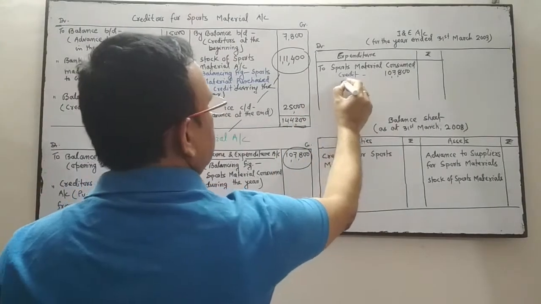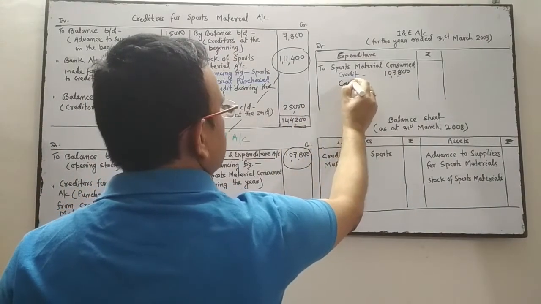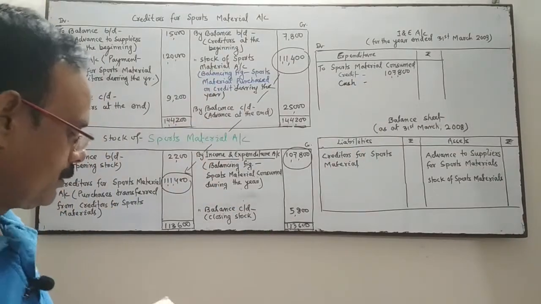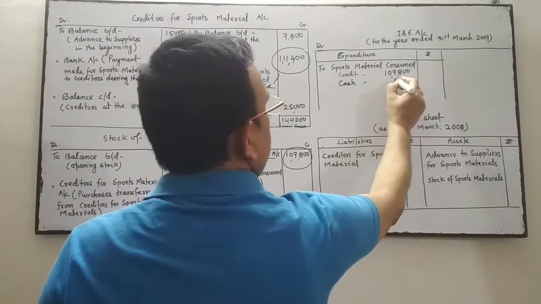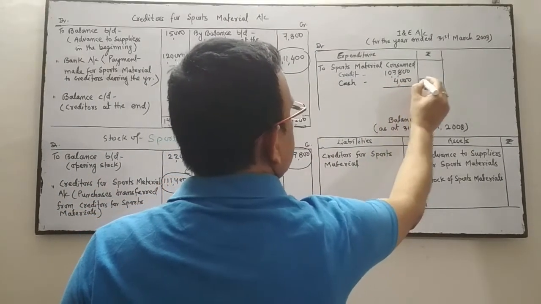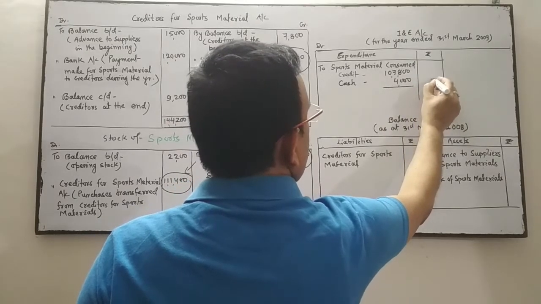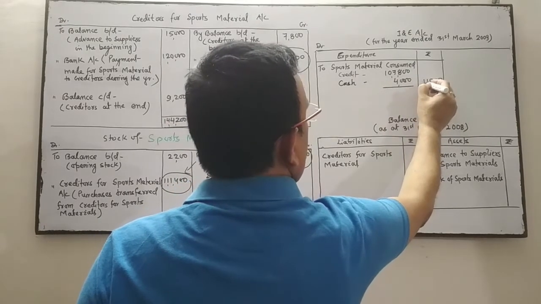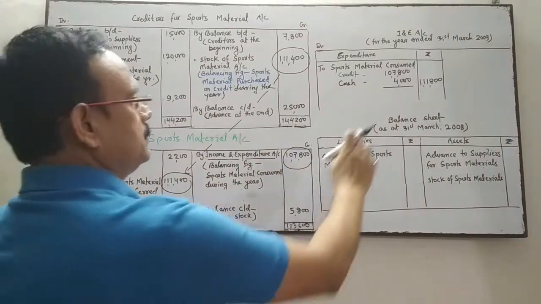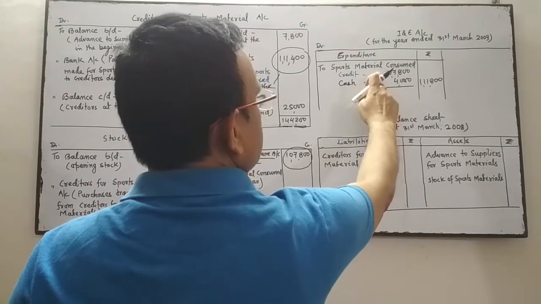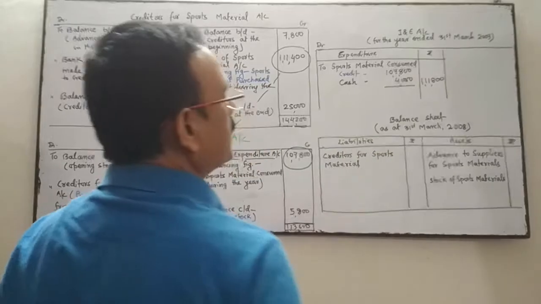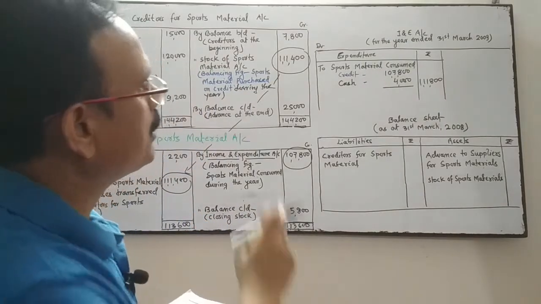And in the question, cash purchase of sports material is also given at the bottom of the question, that is 4,000. So total purchase, credit purchase and cash purchase added together, is 1,11,800.